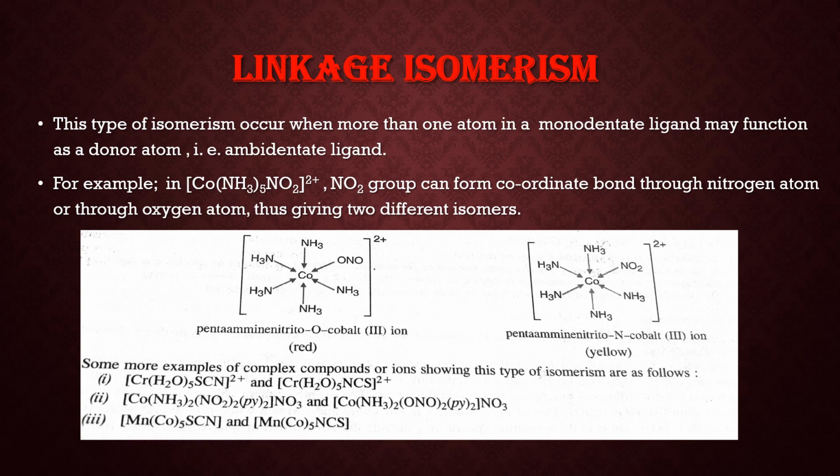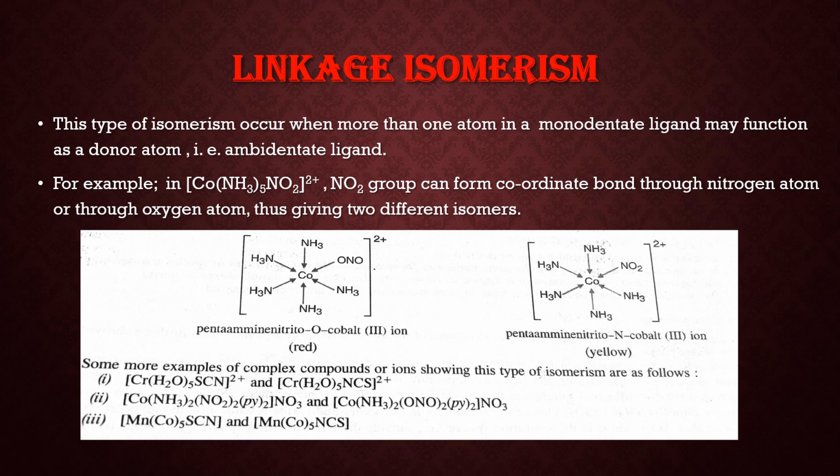Now for example, pentaamine nitrito cobalt ion. Here the NO2 group is present as a ligand. Now in the NO2 group, two atoms, nitrogen and oxygen, may be the donor atom. So two different isomers are possible. See in the figure, in the first isomer, oxygen is the donor atom. So we write the ligand like ONO and its name is pentaamine nitrito-O, as O is the donor atom, cobalt(III) ion, and it is red in color.